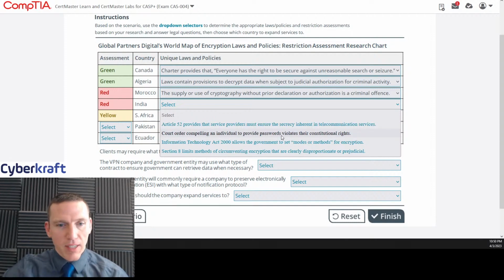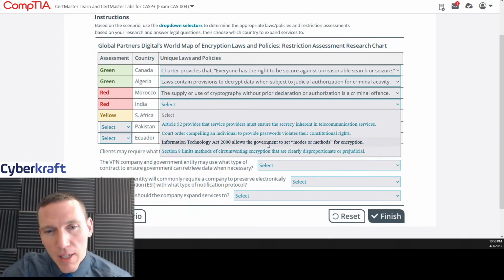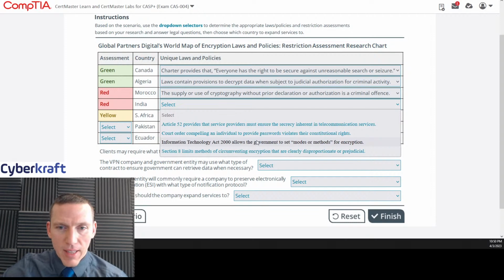That's something I would see in like a green country. That's upholding personal liberties. Information Technology Act 2000 allows the government to set modes or methods for encryption. Okay, well, controlling encryption is fairly restrictive. I could see that as yellow or potentially red.